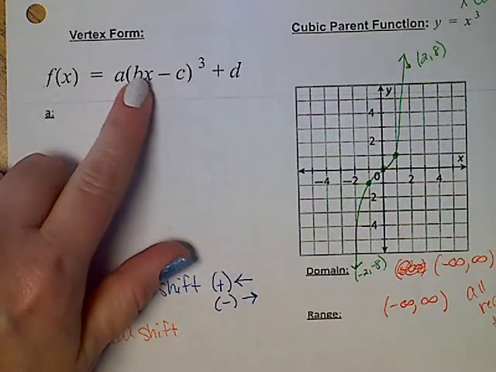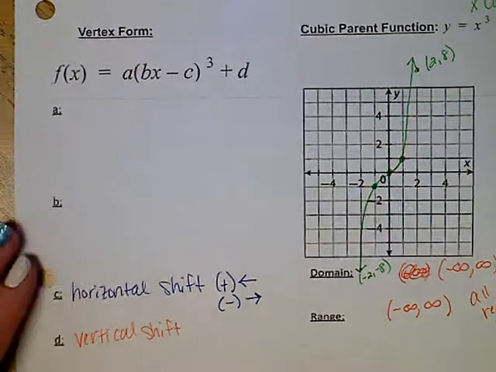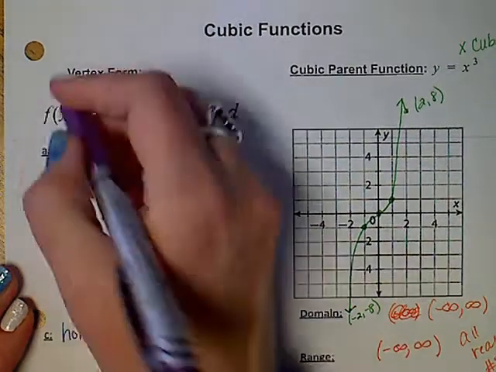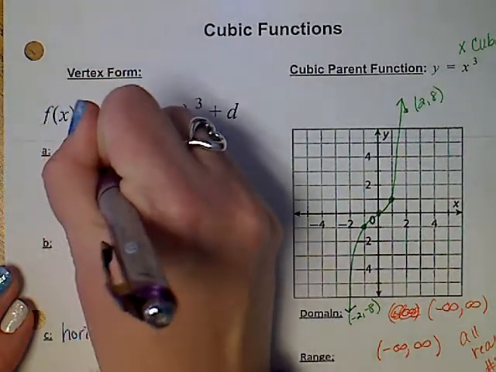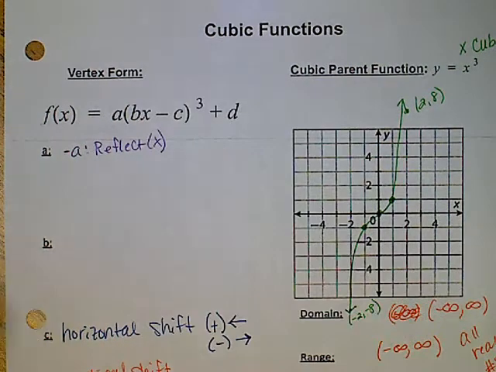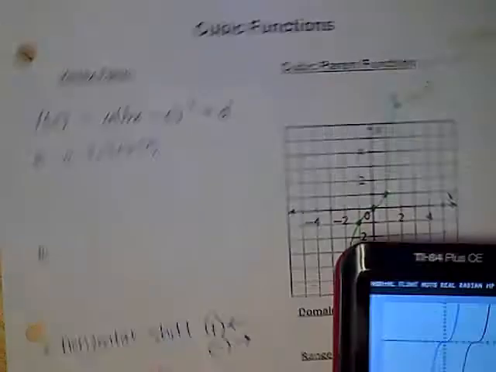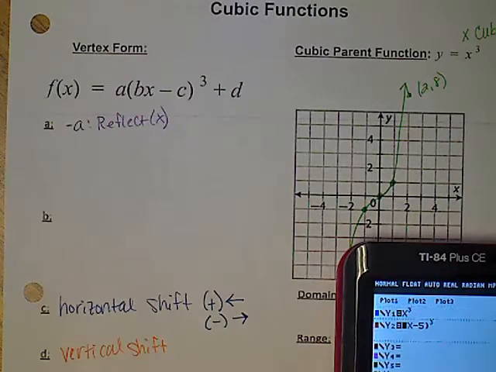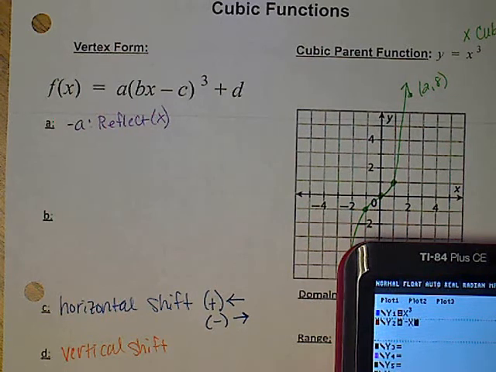Just because B is brand new to us, and we haven't done a ton with it, so we'll do it last. Hopefully you remember that you're negative A, and I'll show you in a second. It's going to reflect over the x-axis. So you can write that while I type it in. I'm going to do negative x raised to the 3rd power.